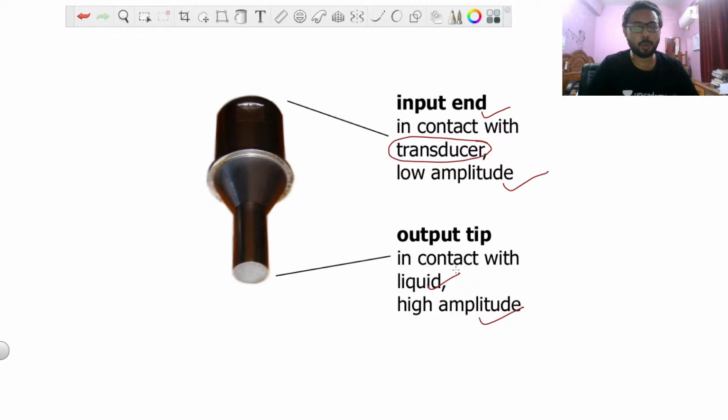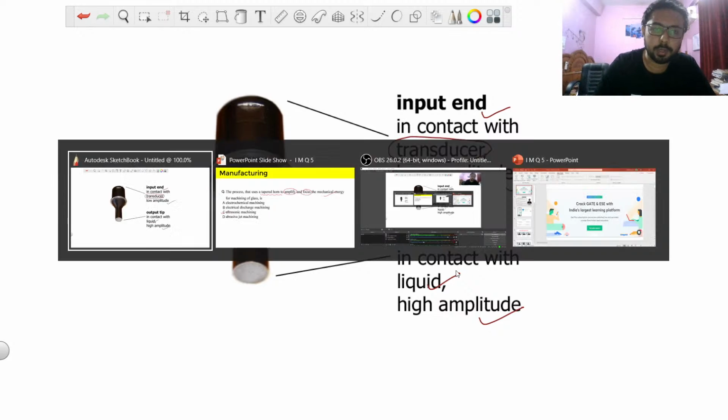So you can get a proper practical view of that. One more thing you can remember here is that the ultrasonic horn is connected with a transducer at one end, and coming in contact with the liquid at the other end. At the end connected with the transducer, low amplitude is there, and at the other end high amplitude is there.